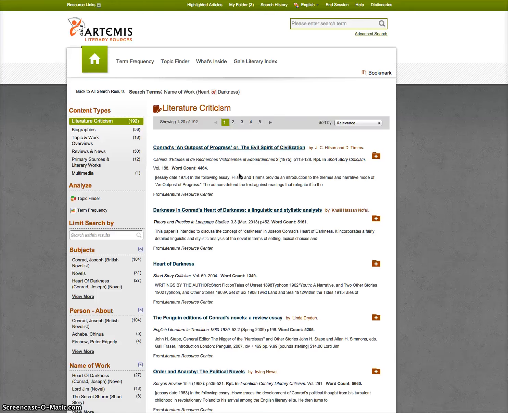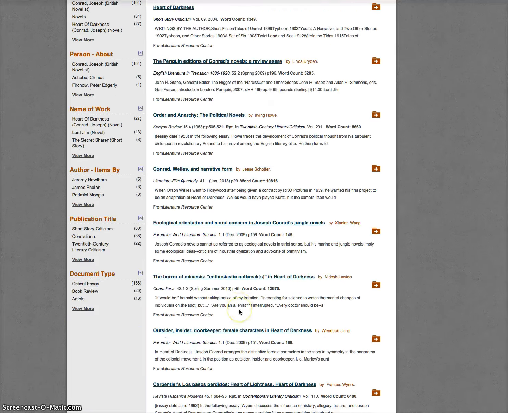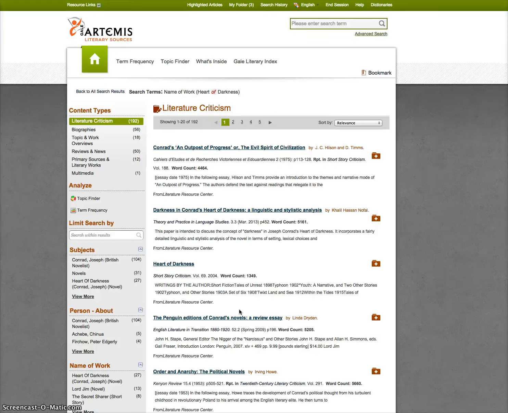So you can play with that sort of thing, and just play with the advanced search and see what you come up with. But on this page, I've put several search terms that I've tried, and be aware of that Conradiana magazine, and go forth and do some research, and good luck.